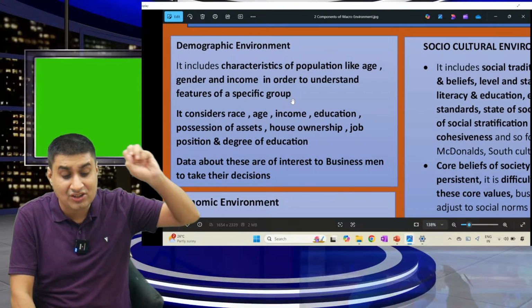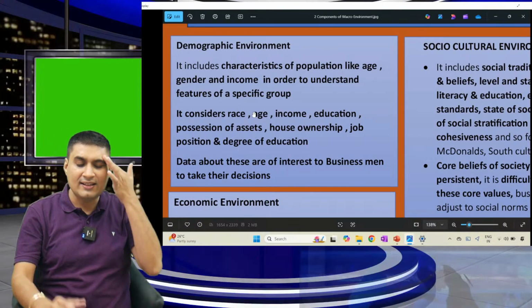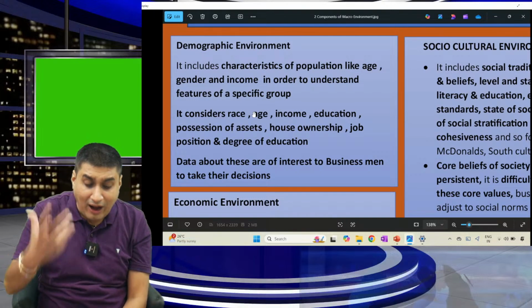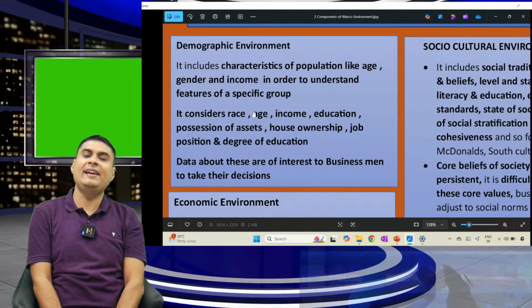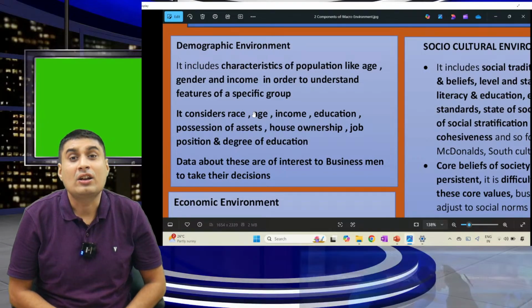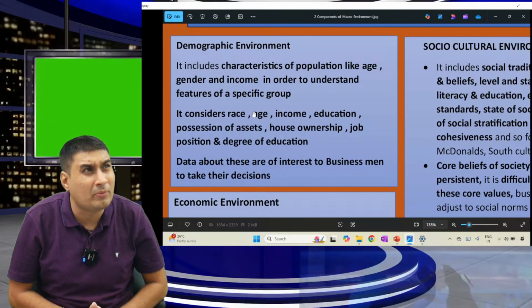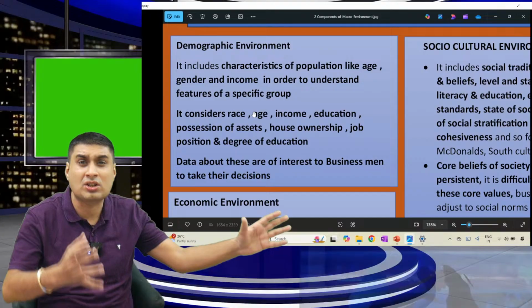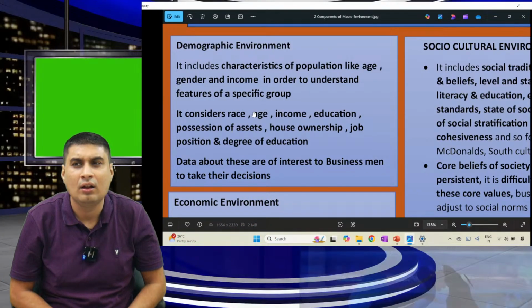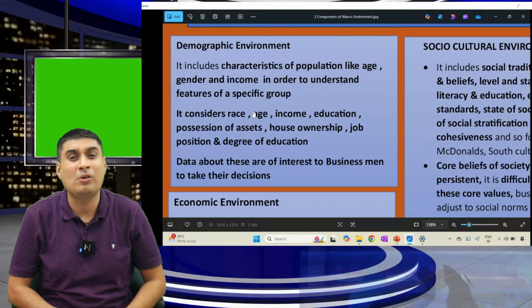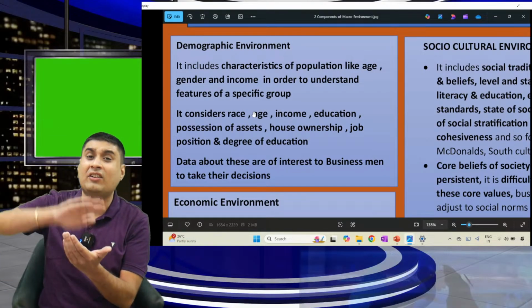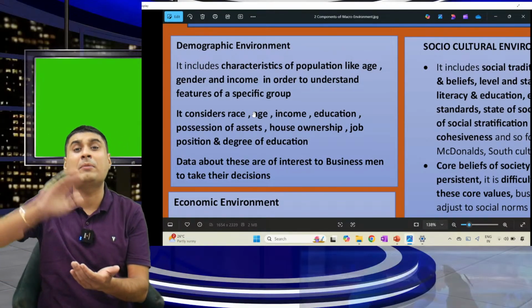Characteristics of population like age, gender, income. It considers race, age, house ownership, job position, etc. Let's take an example. In India, 65% of the population is below the age of 35. What effect will it have? Definitely a big effect. Our per capita income has to rise. Progress will happen much faster.